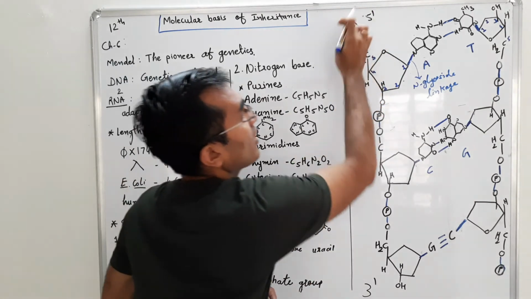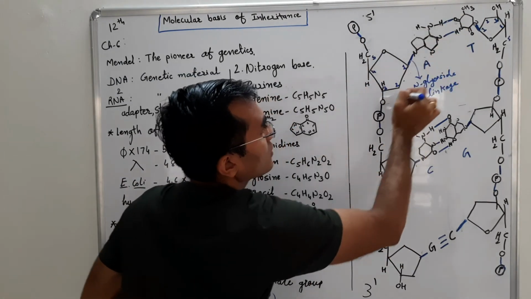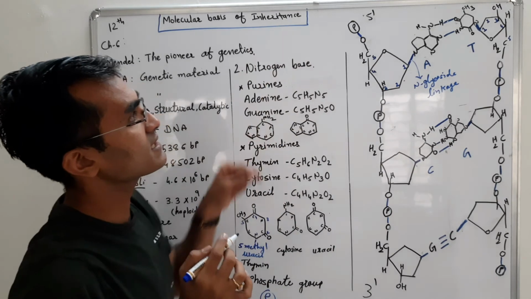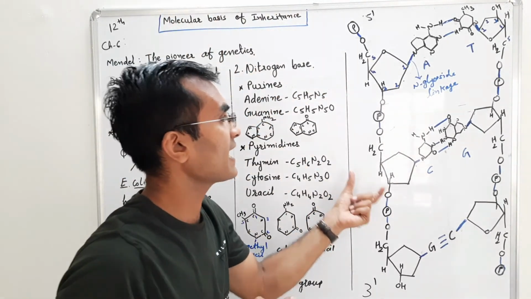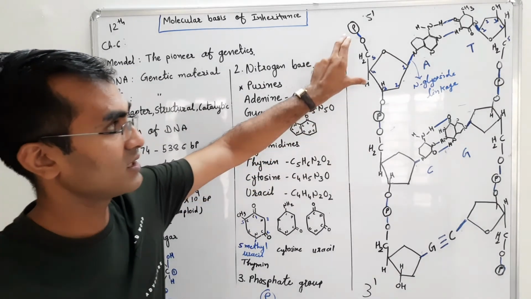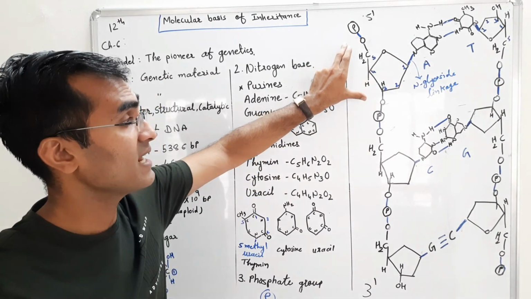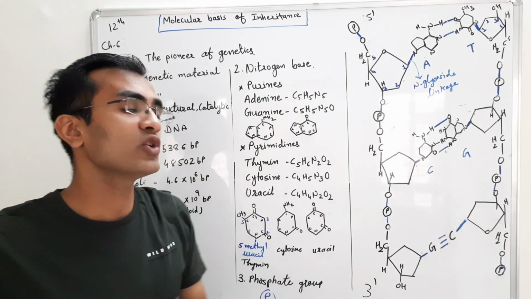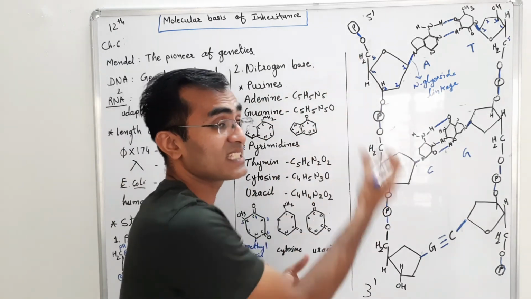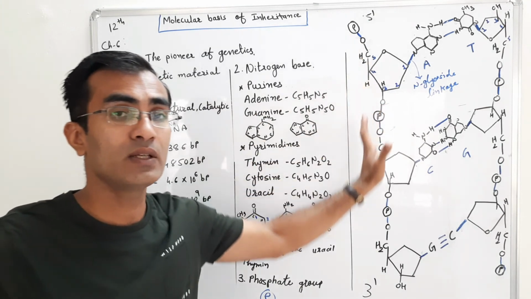Now this is one nucleotide from here to here. If a second nucleotide binds with this first nucleotide, that is called a dinucleotide, and as more nucleotides get attached to this chain, it is termed a polynucleotide chain.